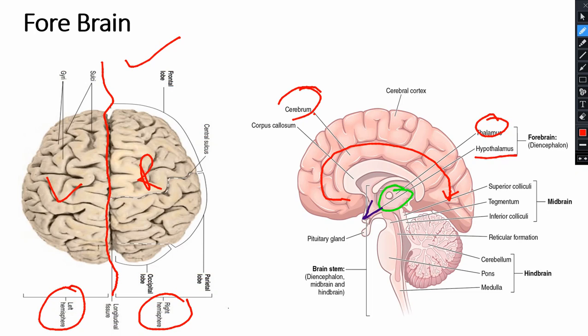If you are writing with your left hand, if your left leg is working, if your left eye is working, the left side of your body is controlled by the right hemisphere, and the right side of your body is controlled by your left hemisphere. If you are writing with your right hand, the left hemisphere is controlling all those activities. If you are writing with the left hand, then your right hemisphere is controlling them.